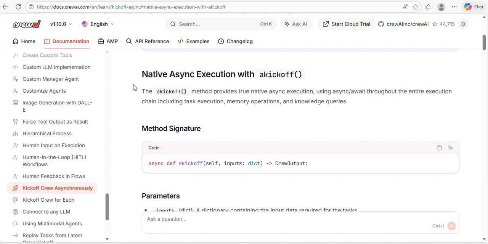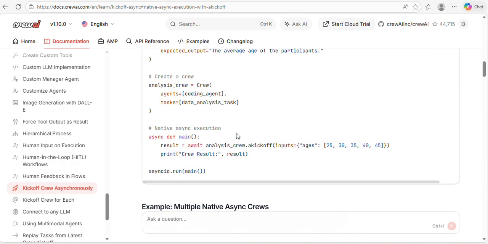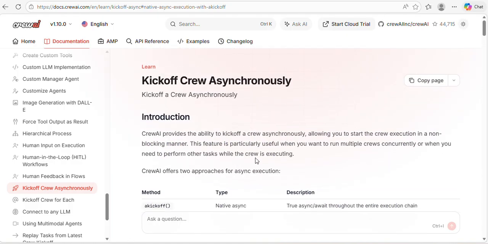So ChatGPT can give you deprecated functions. If you want to stay updated with the CrewAI framework, the only way is to follow the documentation page regularly, whenever they update anything.